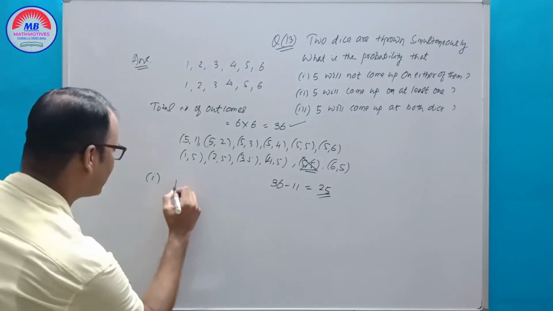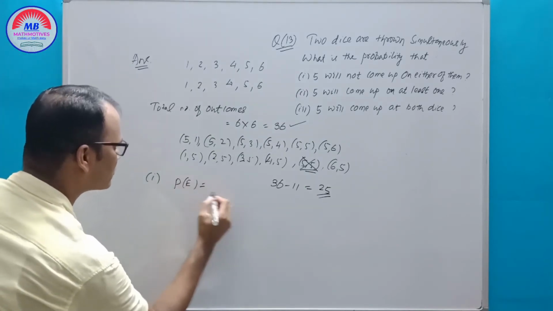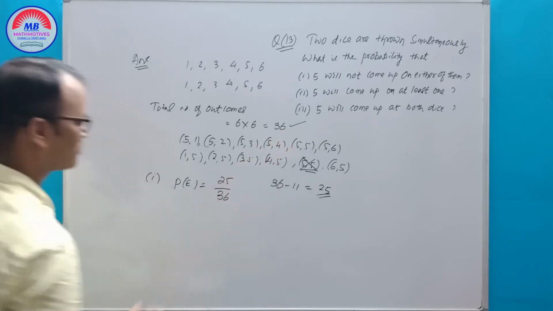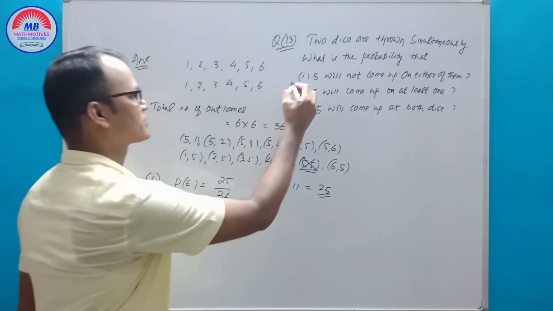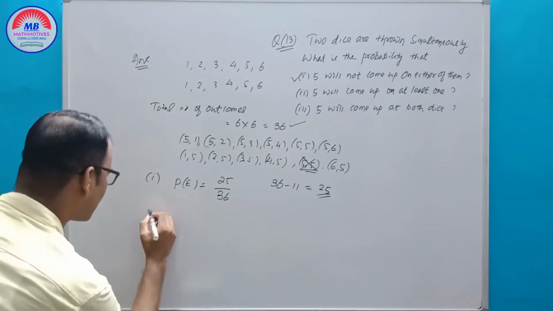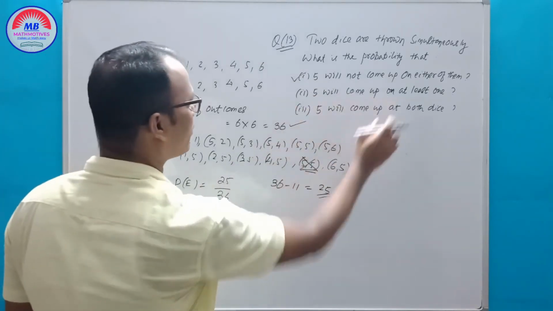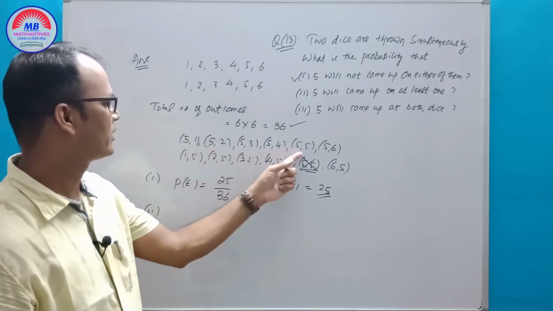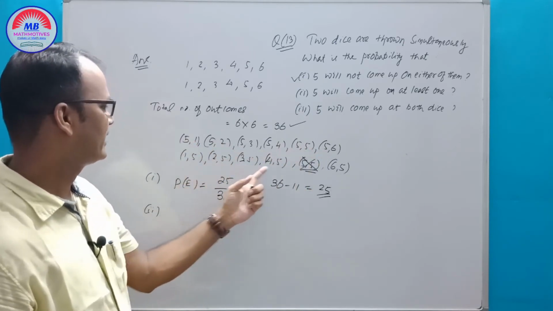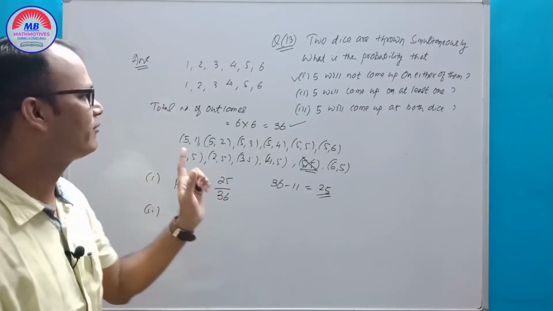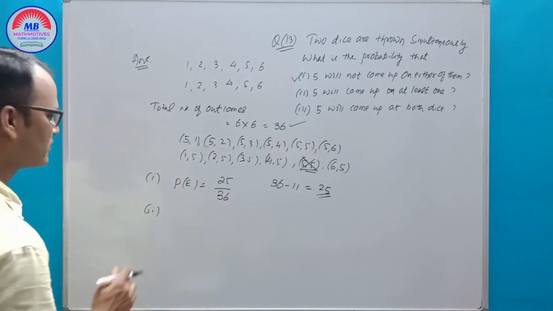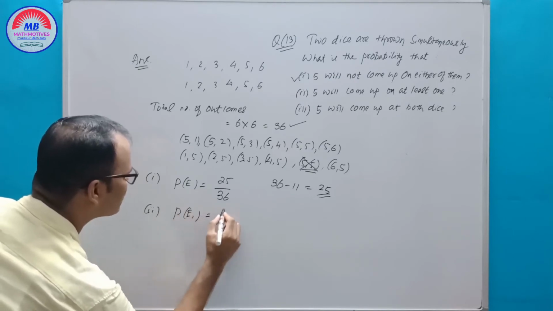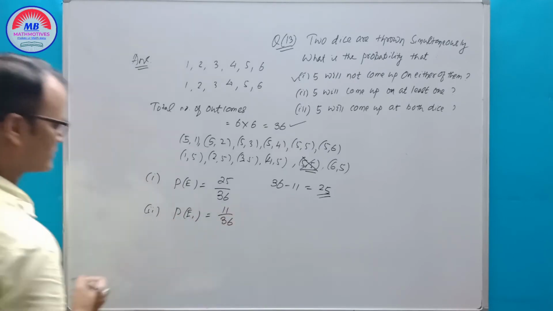Then the probability of the event is equal to 25 favorable outcomes by total number of outcomes. That is the first answer. Second, 5 will come up at least once. So 5 will come up in 11 pairs, so the probability of the event is equal to 11 by 36.